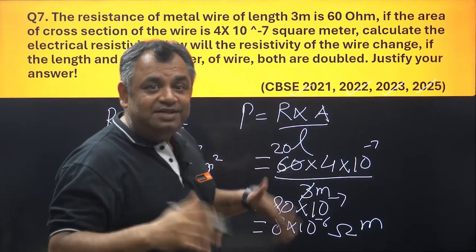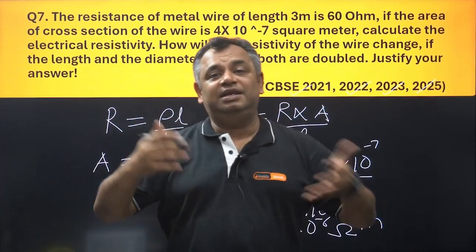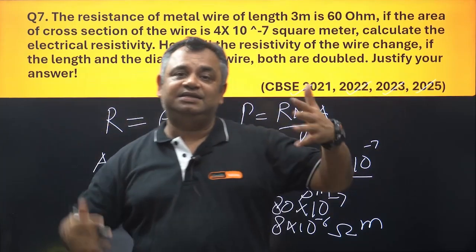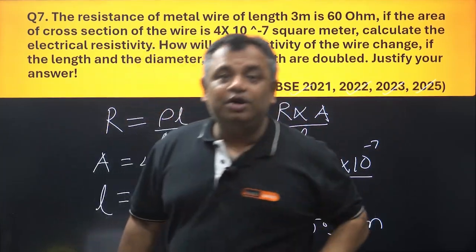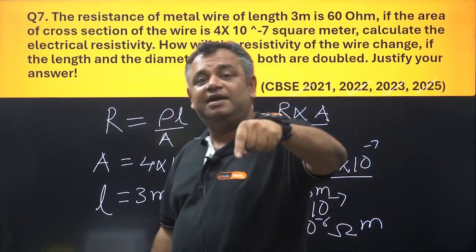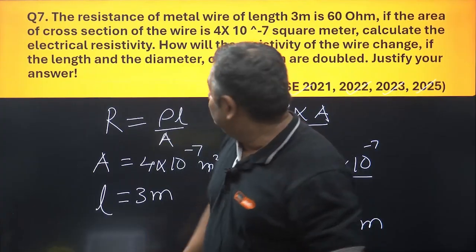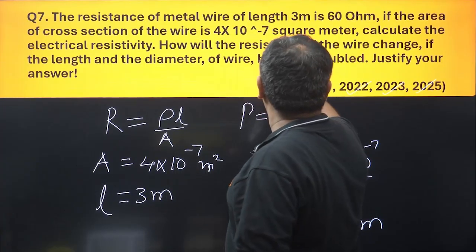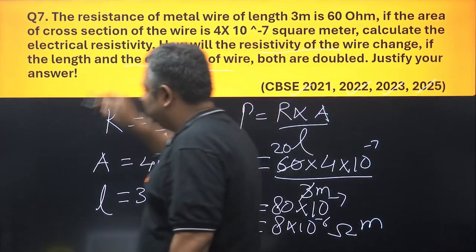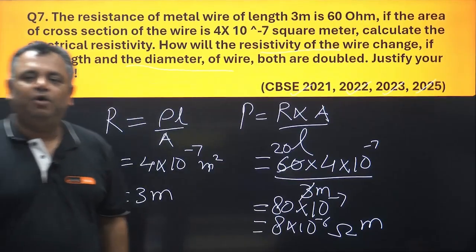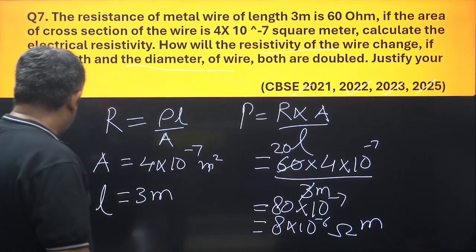Because resistivity is not dependent upon the length, area of cross section, etc. It is the property of the material. What is dependent on that is resistance. So here the answer would be the resistivity of the wire will not change because it is not dependent upon the physical dimensions of the material.